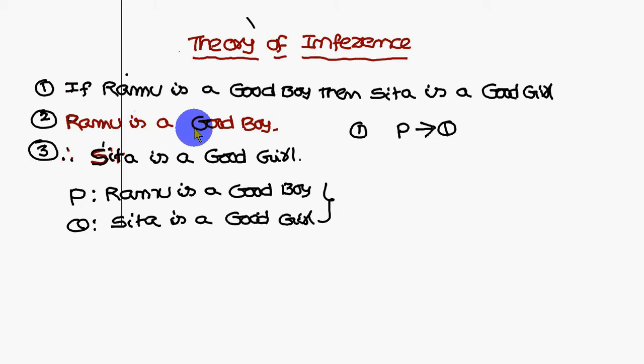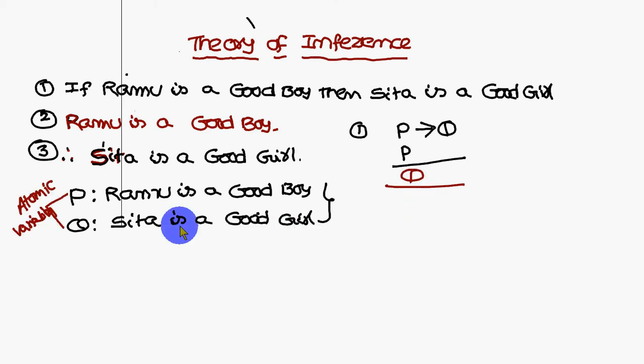Already I have given that, that means P. So what conclusion are you going to get? Sita is a good girl, that means Q. So P conditional Q, and if P, then the conclusion is Q. This you have to remember.